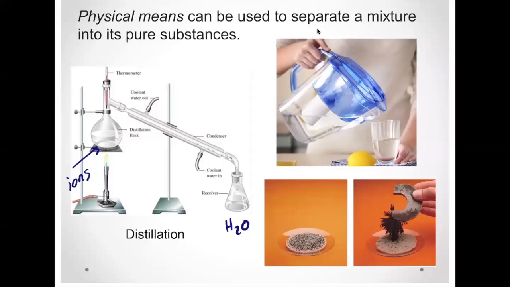Filtration, right? So again, if you had tap water in the filter, usually a carbon filter, this would pick up some of the ions in there and leave you with H2O. Okay. And this is just another simple example of removing the iron from the sand. You could use a magnet. You can get creative and find a way to separate your mixtures.